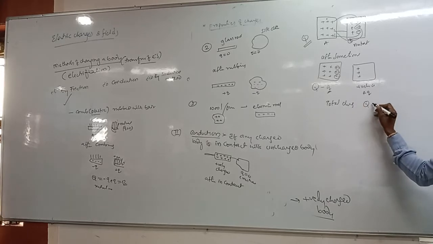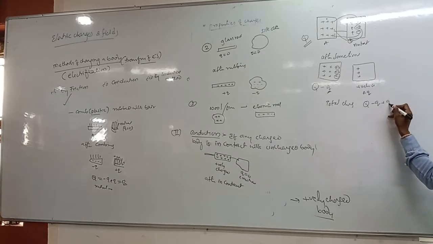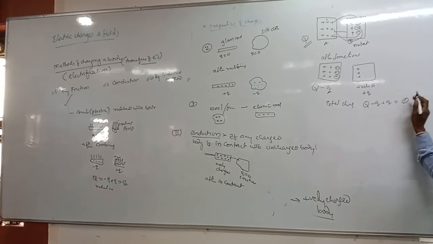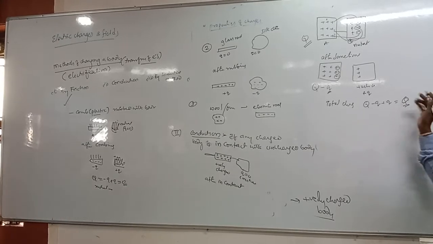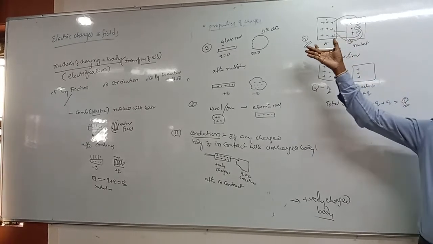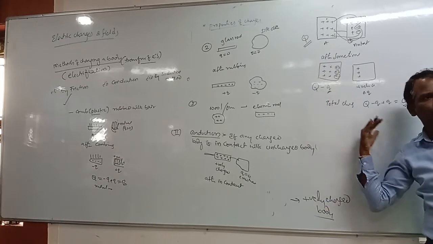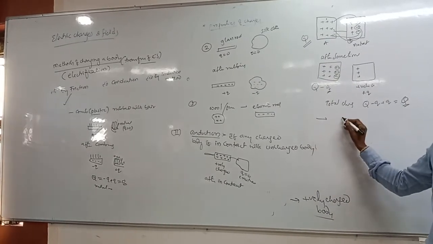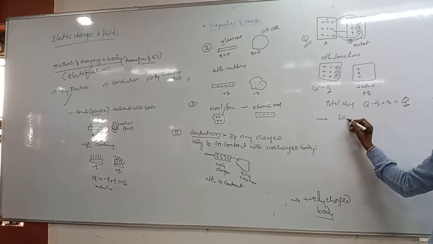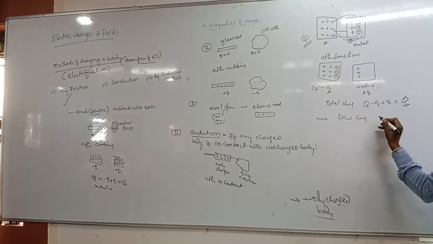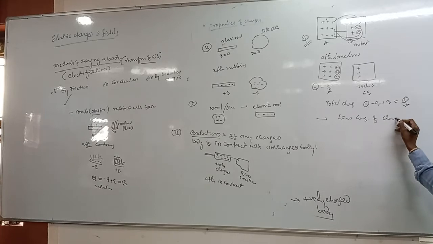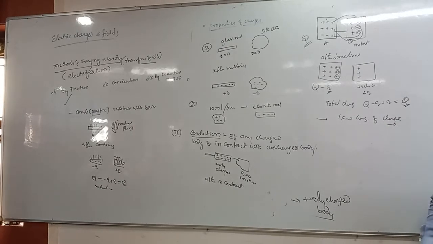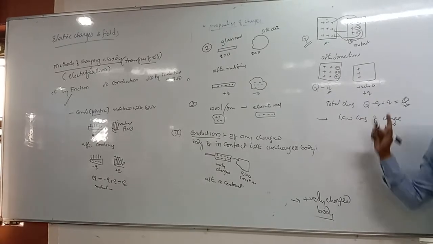Q minus q plus q is again Q. It means the initial charge is the same after contact, so it obeys the law of conservation of charge.